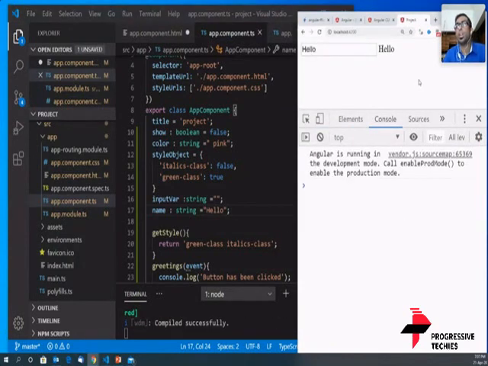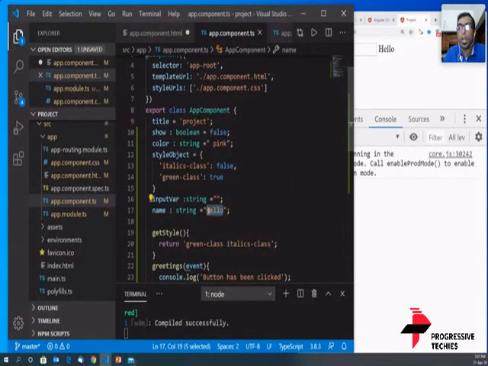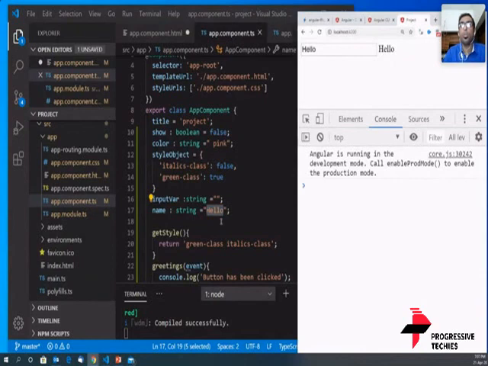Last time when we ran the program, we didn't see this hello here, correct? The reason is that the string was blank. Now when we run the program with the value hello assigned to the name string, whenever there is a change in the value of name, it gets reflected both at the input as well as the string.